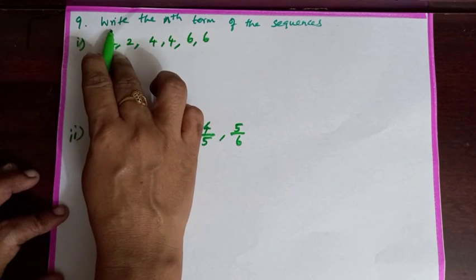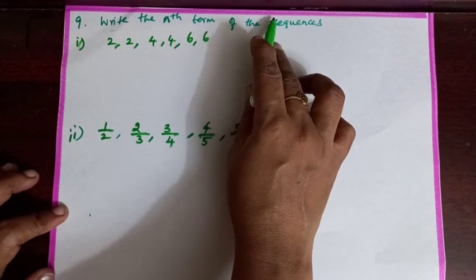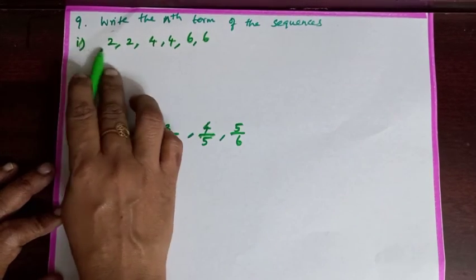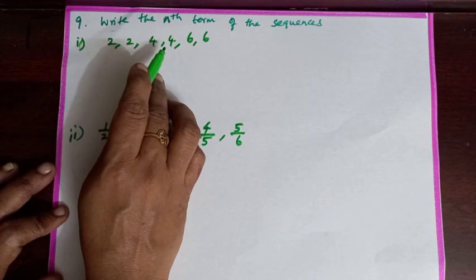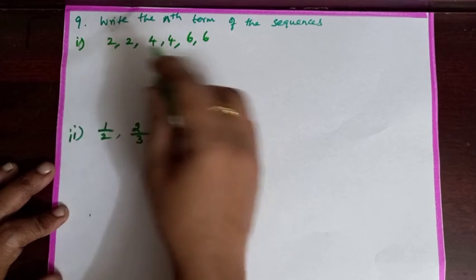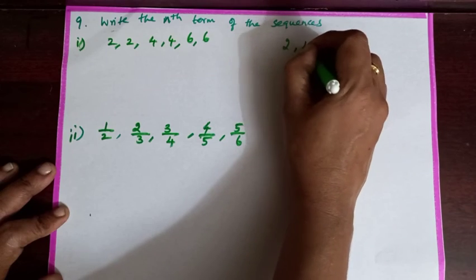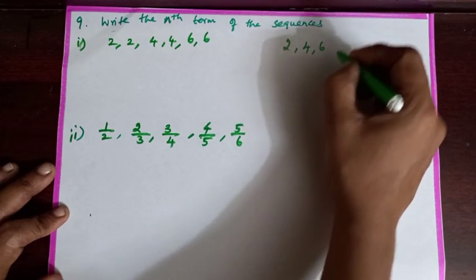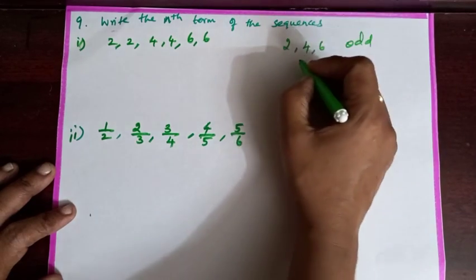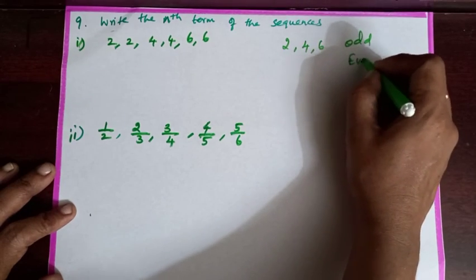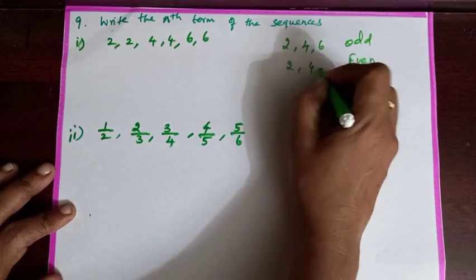Question number 9. Write the nth term of the sequence. First subdivision: 2, 2, 4, 4, 6, 6. In the given sequence, the odd terms are 2, 4, 6. Even terms are also 2, 4, 6.